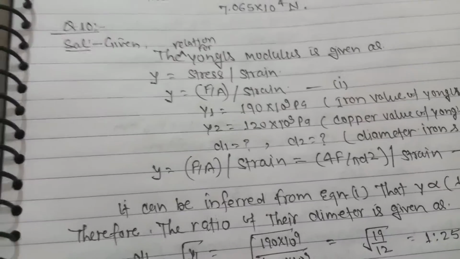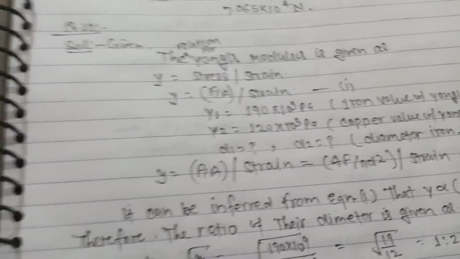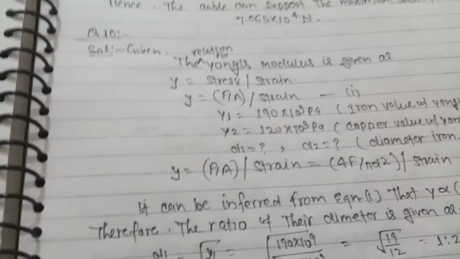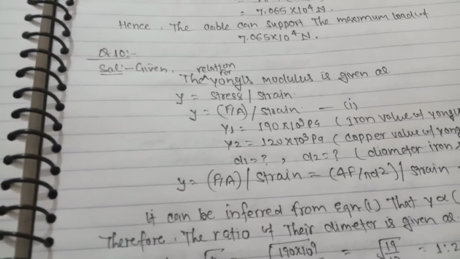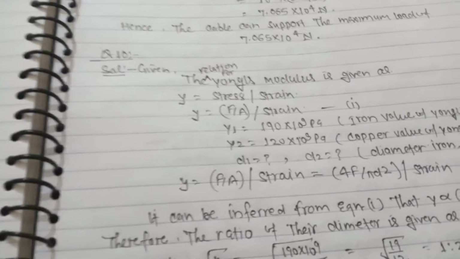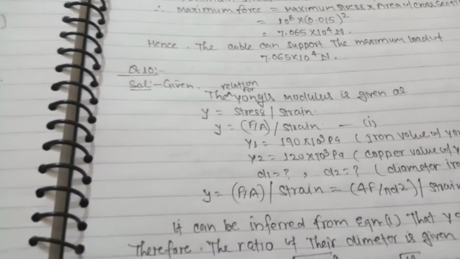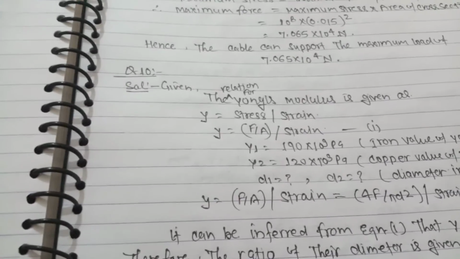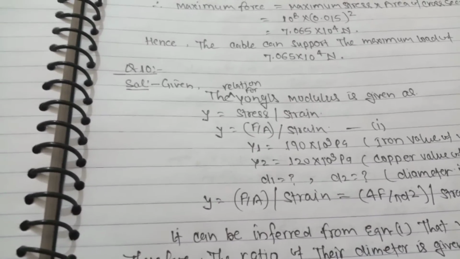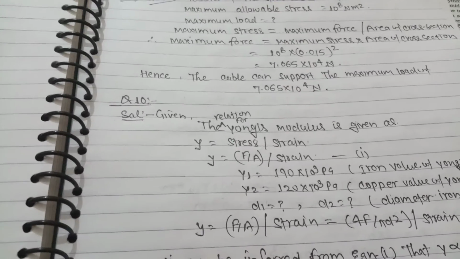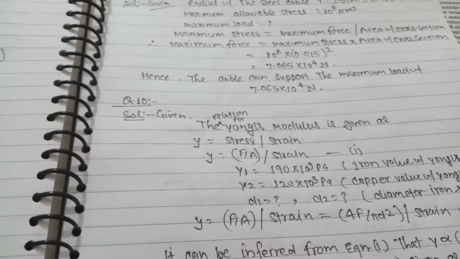Stress is equal to F by A, and the strain. So Y is equal to F by A upon strain. In equation 1, we know that stress is force upon area, and strain, so Y is equal to force upon area by strain. Let us call this equation 1.